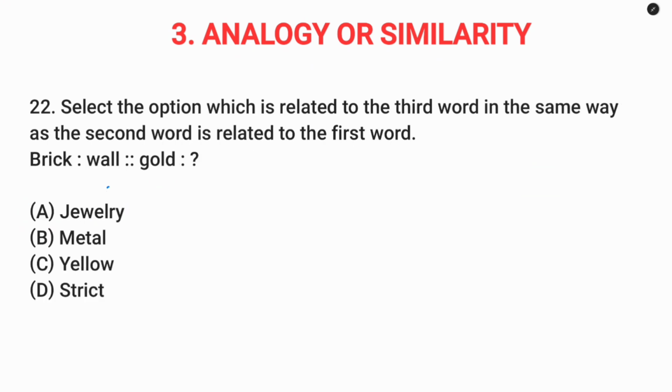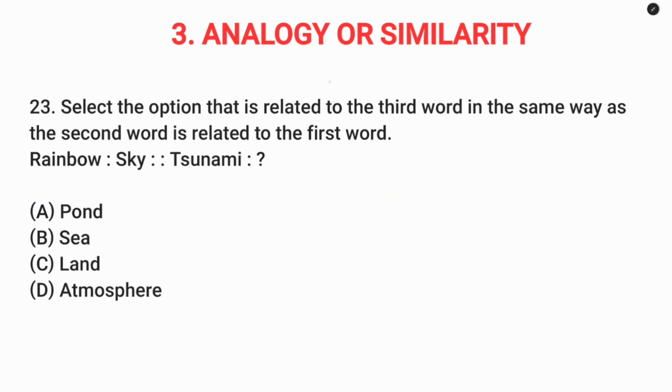Question number 22. Brick wall. So brick is used to make walls. So used to make walls. Here gold is used to make jewelry. So option A.